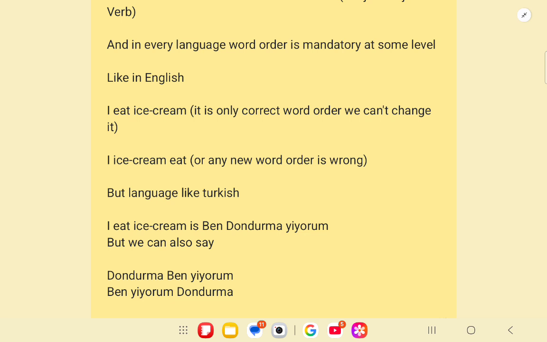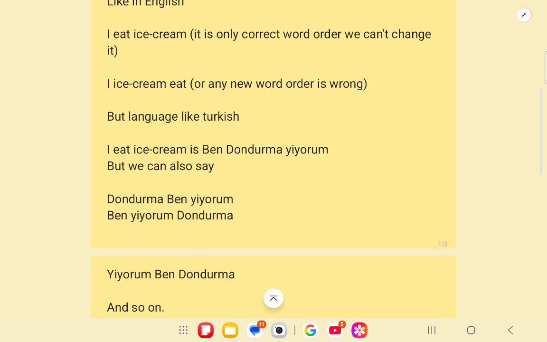But languages like Turkish have a flexible word order. The base word order is SOV, meaning subject, object, verb, but you can say it in any way. "I eat ice cream" in Turkish is "Ben dondurma yiyorum." It can also be "Dondurma ben yiyorum" or "Ben yiyorum dondurma," and so on.